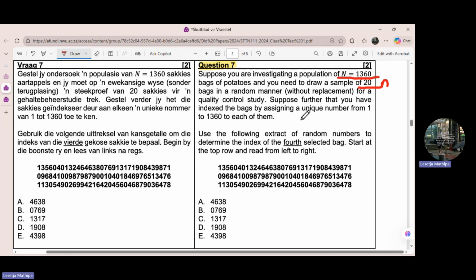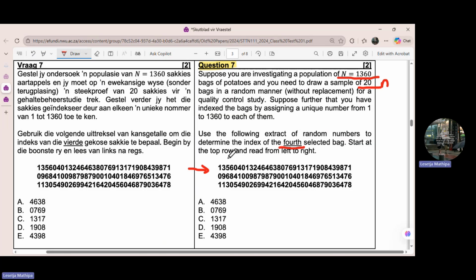Now, suppose further that you have indexed the bags by assigning a unique number from 1 to 1,360 to each of them. Now you must use the following extract of random numbers to determine the index of the fourth selected bag. This is very important: you must start at the top row and read from left to right.